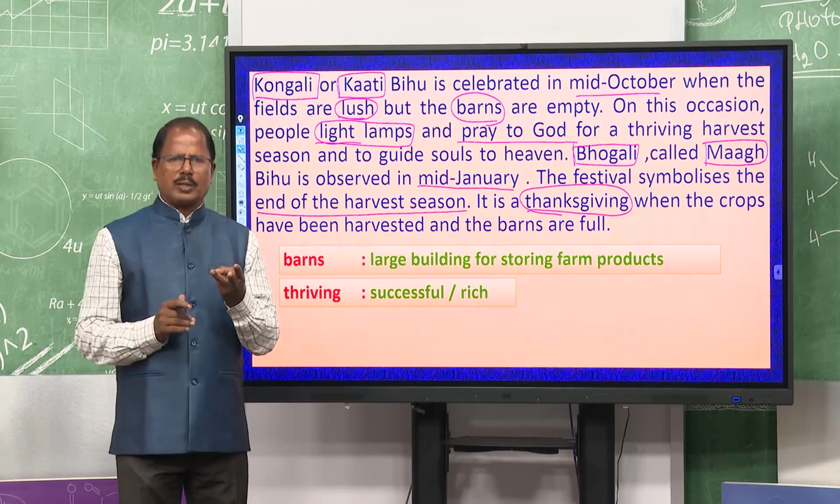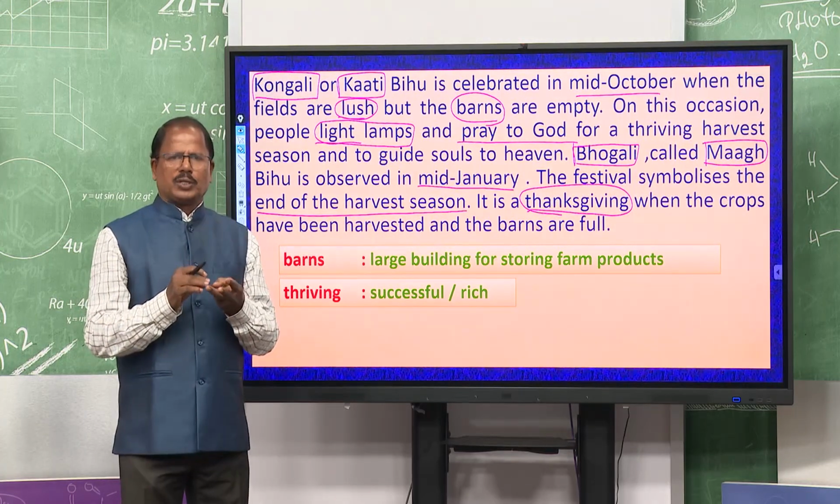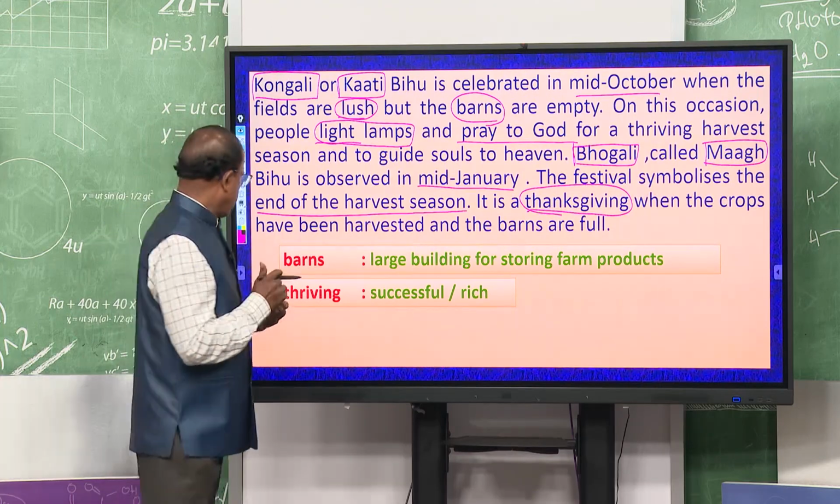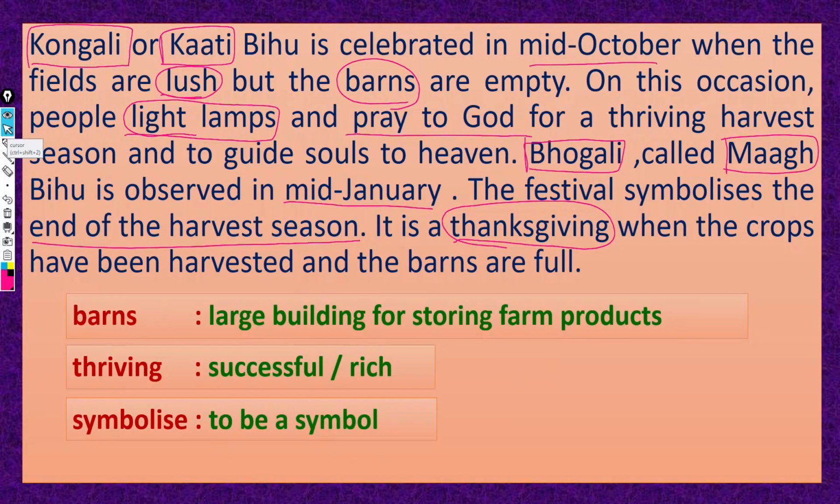So, three festivals. So, these are three Bihus. Symbolizes means to be a symbol, sign. This festival is a sign, that means when the people of Assam observe this festival, that is the symbol of the end of the harvesting season.